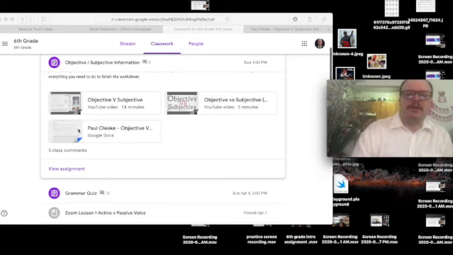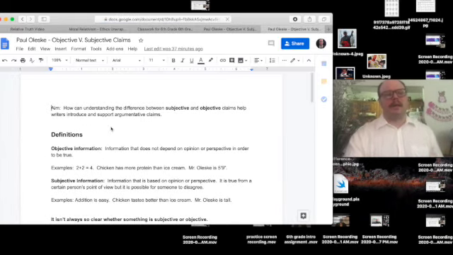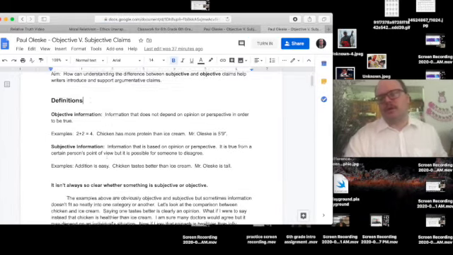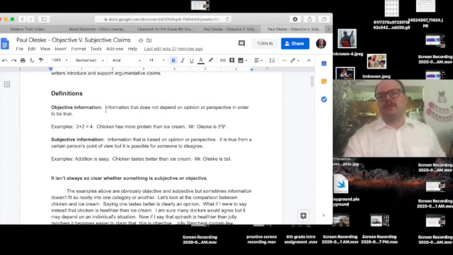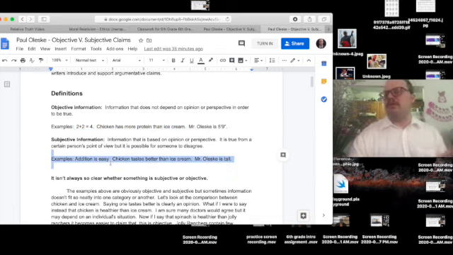And then we have the homework, our classwork, which I'm going to click on right here. I'm going to go over it really quick. Objective information does not depend on opinion or perspective. My examples: 2 plus 2 is 4. Mr. Oleski's 5'9". There's no opinion. But subjective means it's an opinion. That addition is easy. It's easy to some, it might be hard to others. Chicken tastes better than ice cream. That's my opinion, but a lot of other people would say ice cream tastes better.